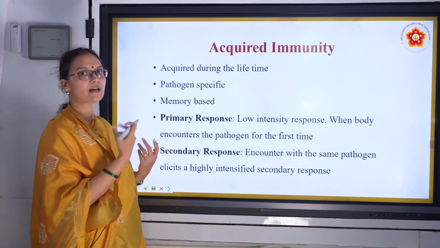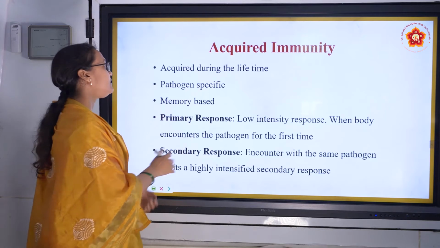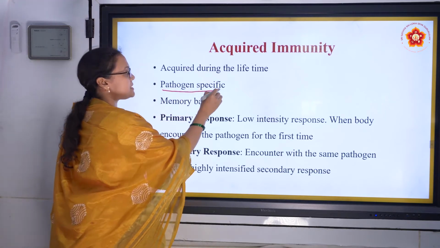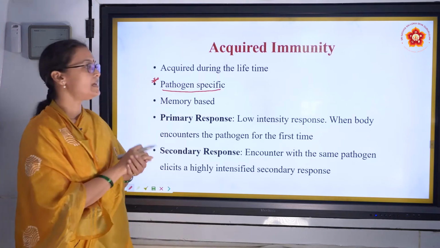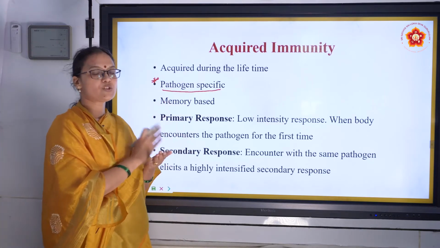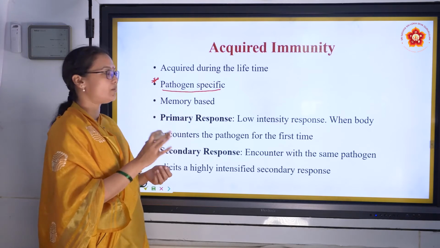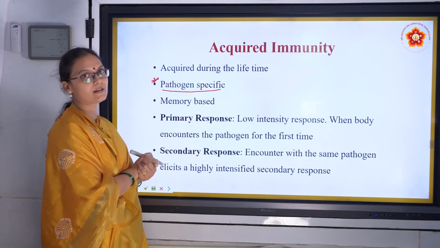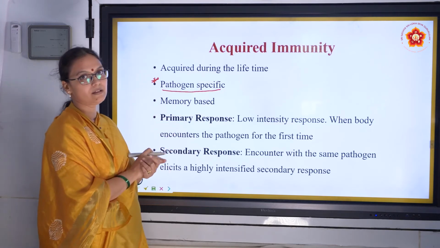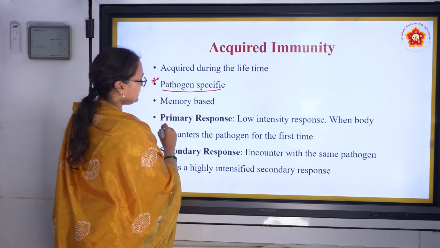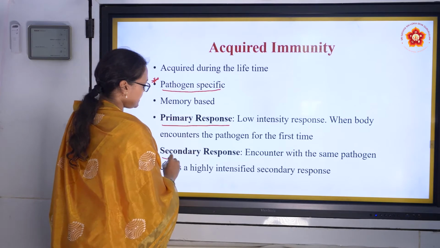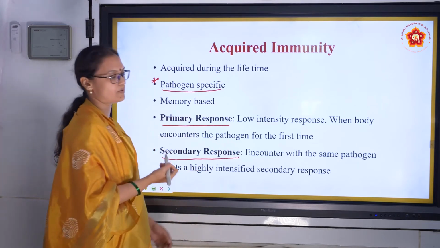As we grow, we acquire this immunity, and it is pathogen specific. Very important: acquired immunity is not general immunity. This immunity is not general to all microorganisms. No, it is pathogen specific and it is based on memory. So here are 2 types of acquired immunity. They are primary response and secondary response.